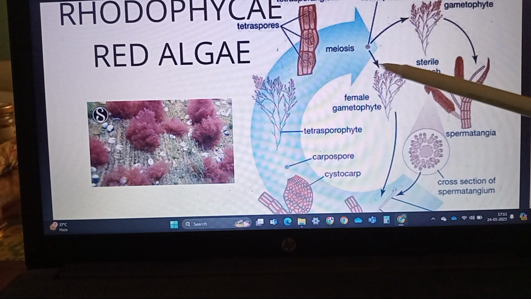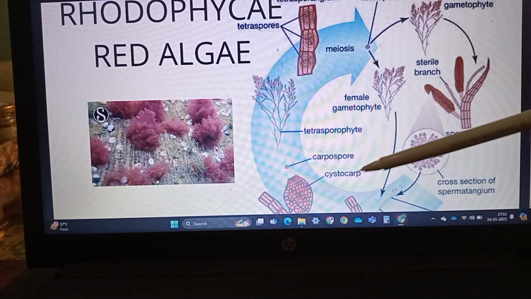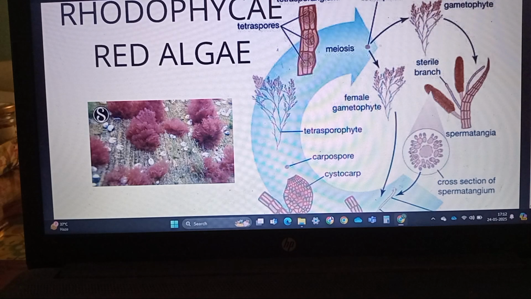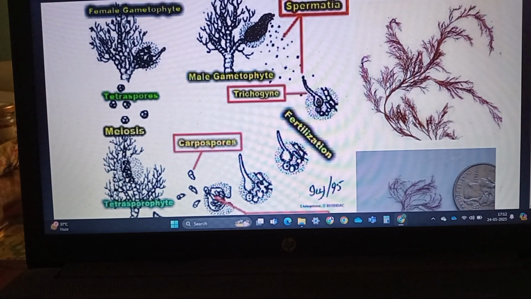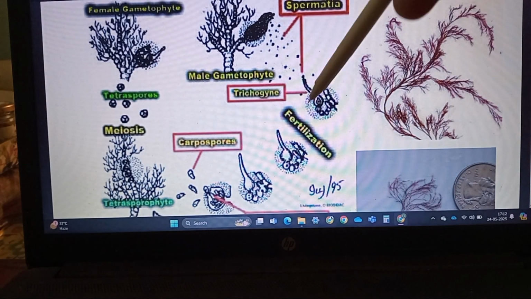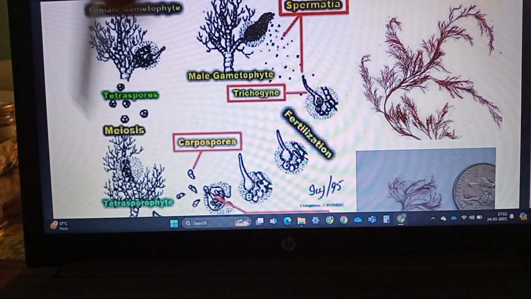This type of life cycle we also see in the bryophyta and pteridophyta, that is haplodiplontic type of life cycle, where gametophyte produces the gametes, they fuse, they produce a sporophyte, the sporophyte after meiosis produces spores. This is Polysiphonia. After fertilization, there is a complex post-fertilization development, leading then to the sporophyte.